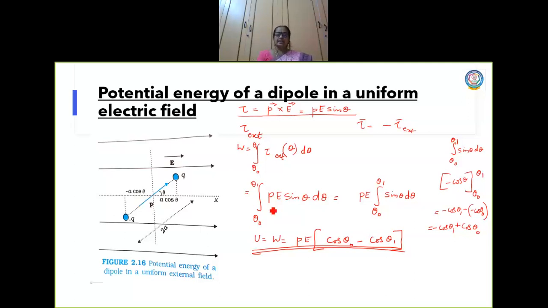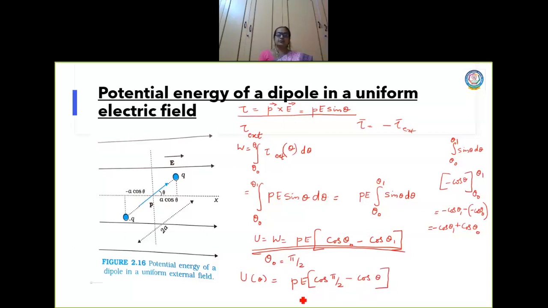Now when I take the value of the initial angle theta naught to be pi by 2, in the sense theta takes the value of 90 degrees, so substitute. In that case, I have the potential energy is PE times cos pi by 2 minus cos theta.